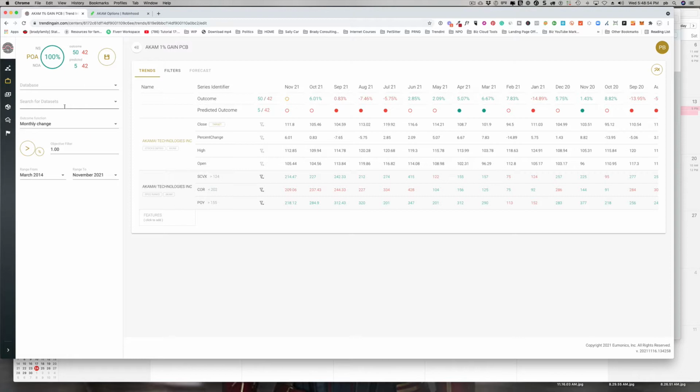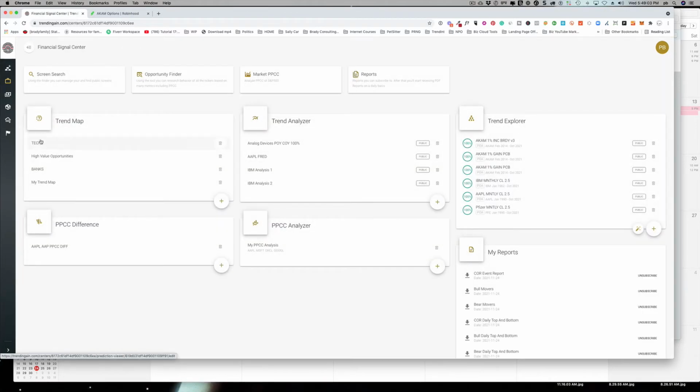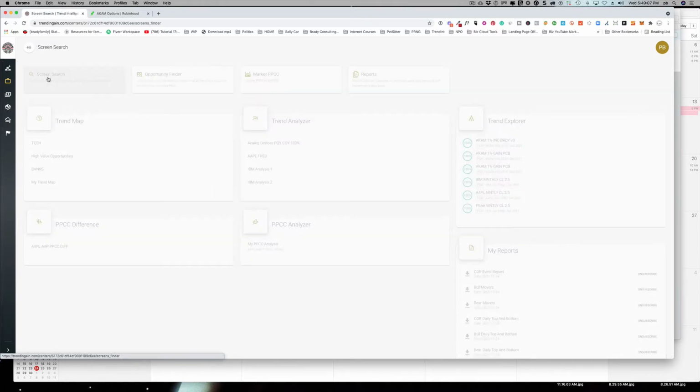You might be tempted to say, okay, well, let's take a look at other trend screens in the tech sector. And that's exactly what I did. So when you do that, you can create a trend map. I'll just demonstrate that very quickly.